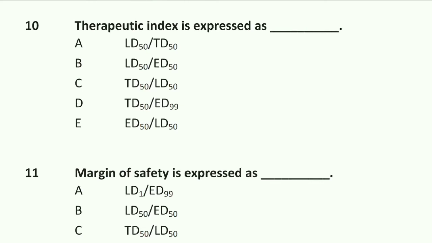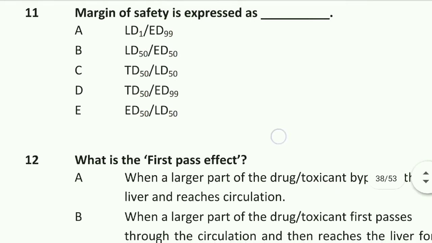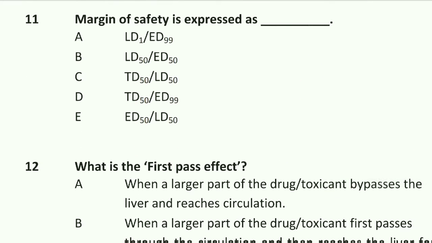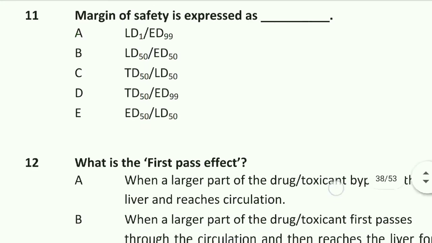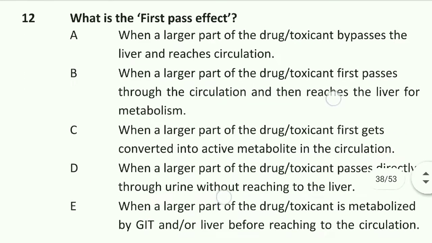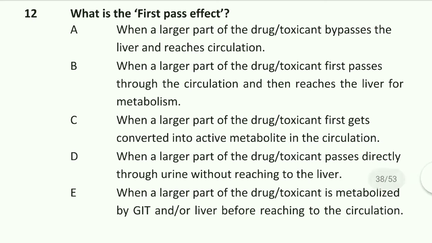Therapeutic index is expressed as LD50 upon ED50. Option B is right. Question number 11 is margin of safety is expressed as LD1 upon ED99. Option A is right. LD1 upon ED99. Question number 12 is what is the first pass effect? First pass effect when a larger part of the drug toxicant is metabolized by GIT or liver before reaching to the circulation. Option E is right. When a larger part of the drug toxicant is metabolized by GIT or liver before reaching to the circulation.